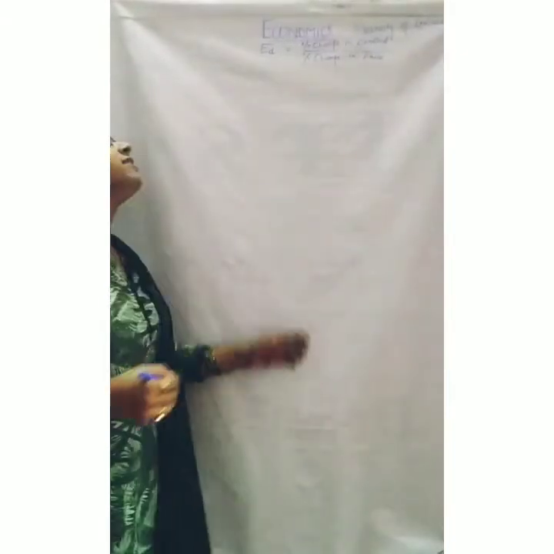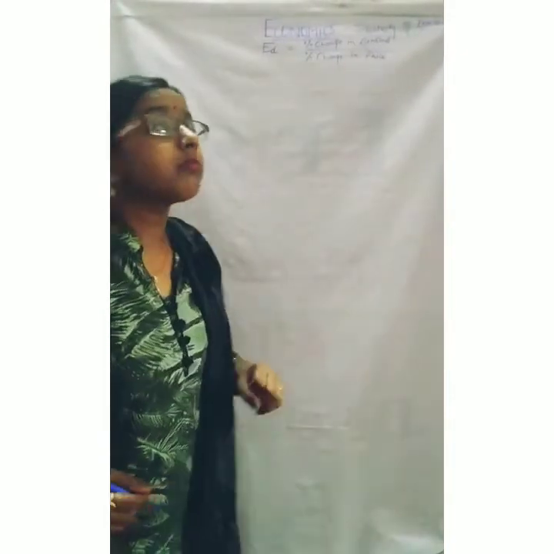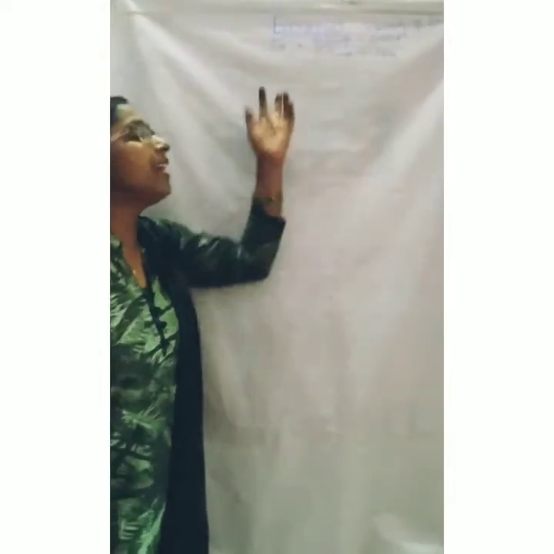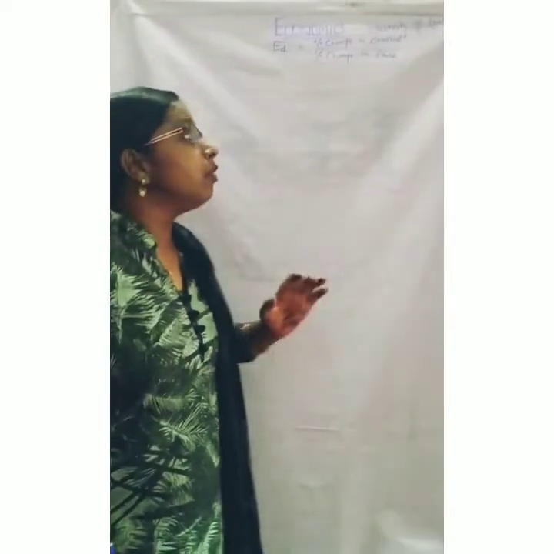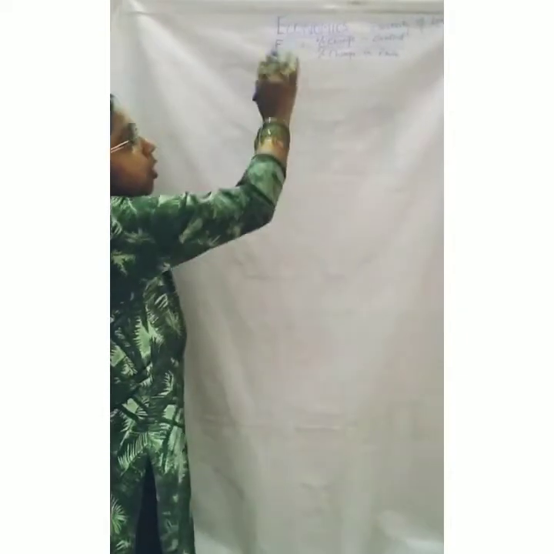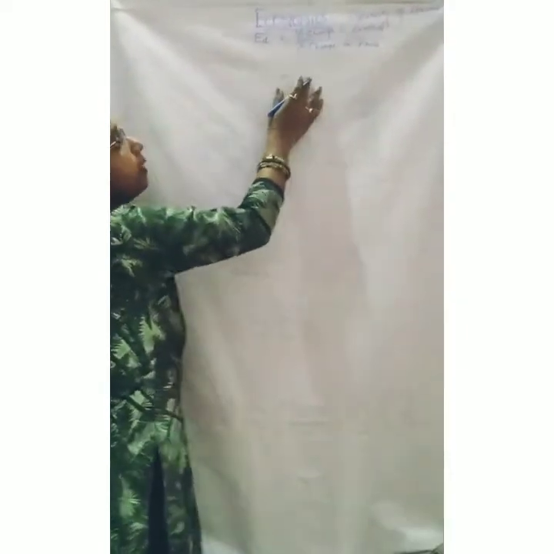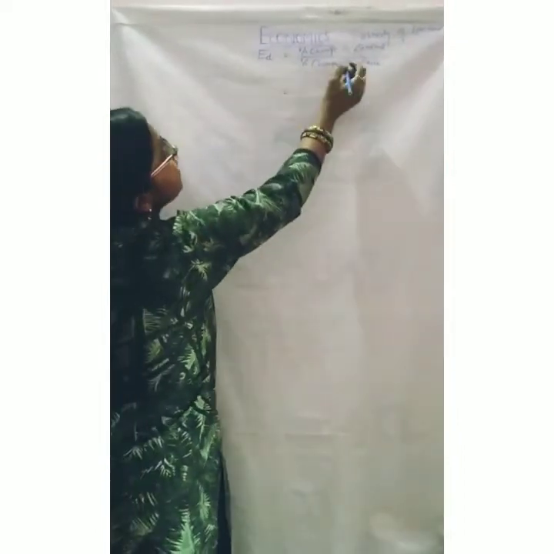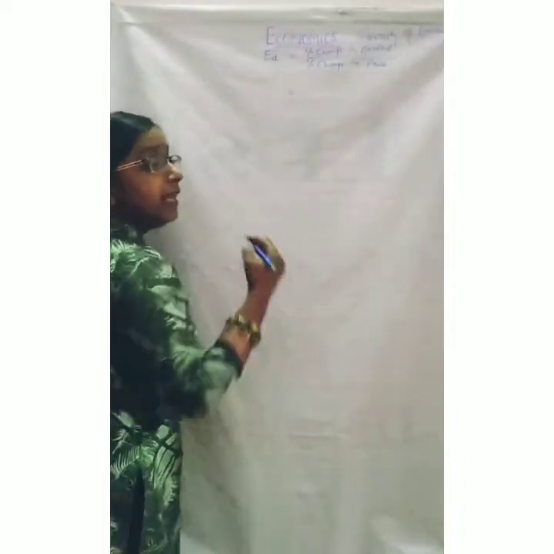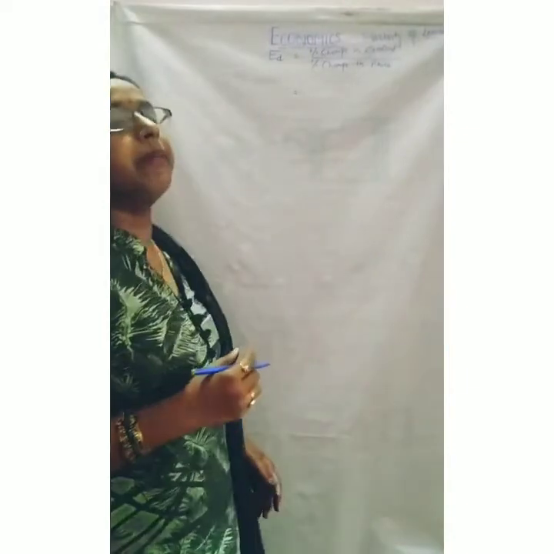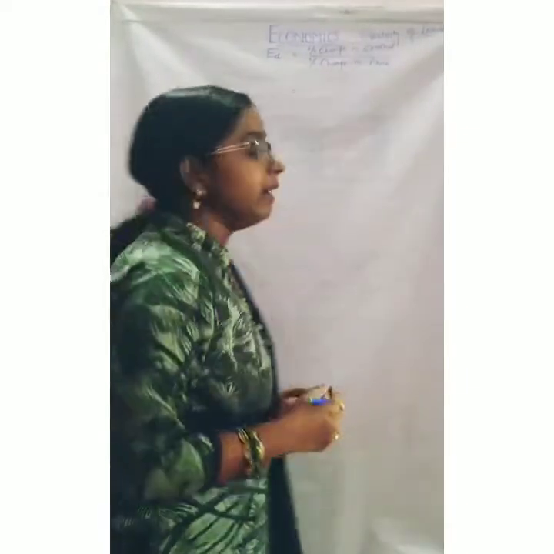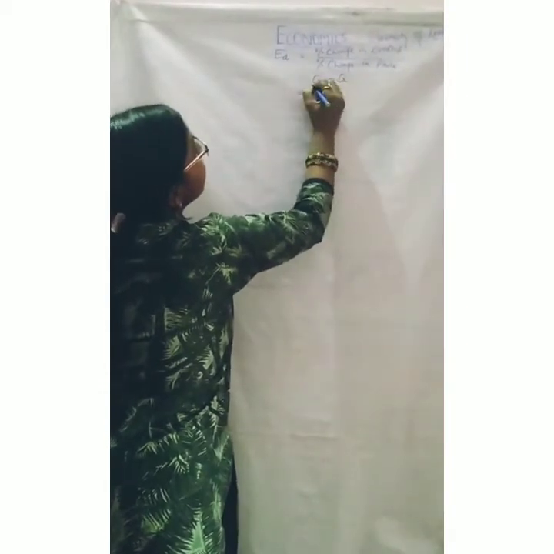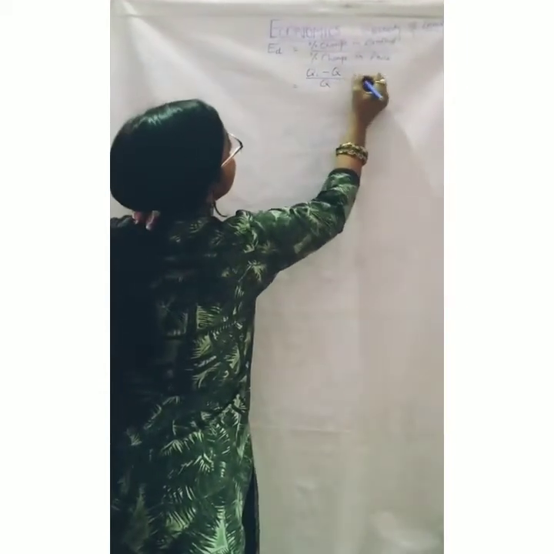First of all, we will discuss this formula. How can we get another formula for elasticity of demand? If we want to elaborate it, we will write it like this. Percentage change in demand means new quantity demanded minus old quantity demanded: (Q1 minus Q) divided by Q, into 100.